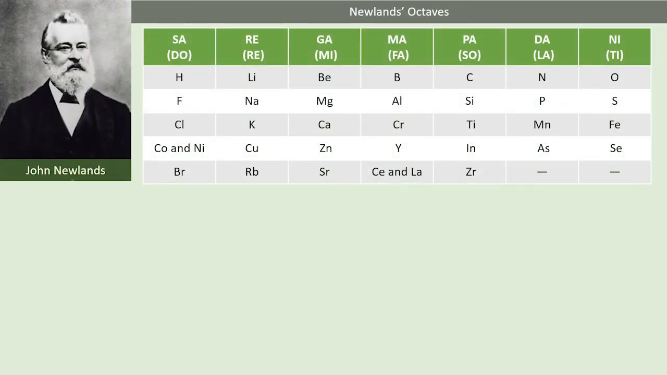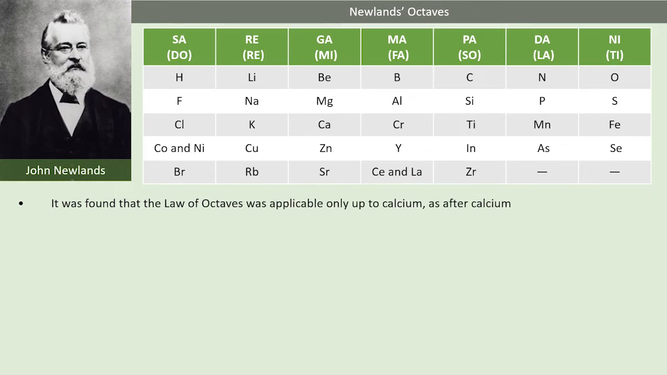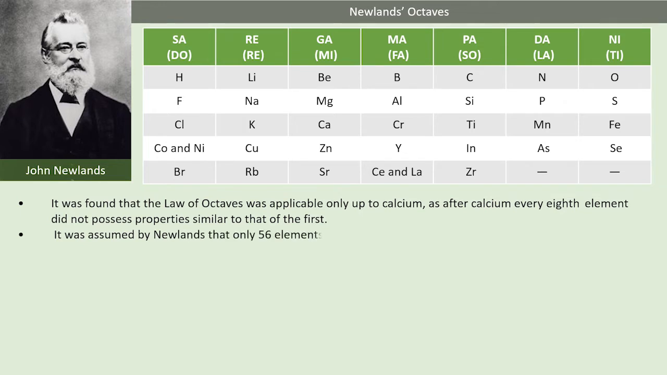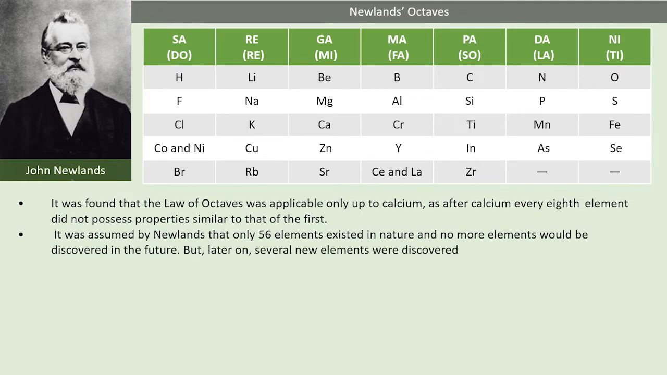After this scientist, many other scientists also started working and correlated elements with their atomic masses. Newland's law of octaves. In 1866, John Newland, an English scientist, arranged the then known elements in the order of increasing atomic masses. He started with the element having the lowest atomic mass, hydrogen, and ended at thorium, which was the 56th element. He found that every 8th element had properties similar to that of the first.